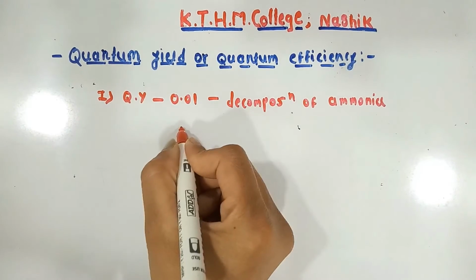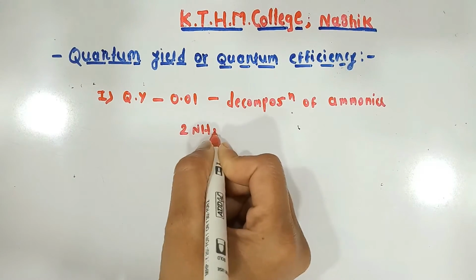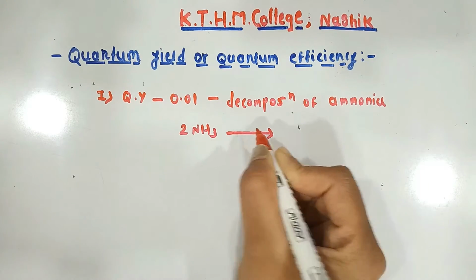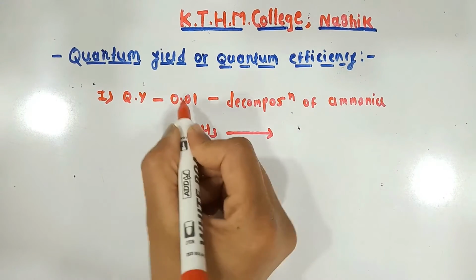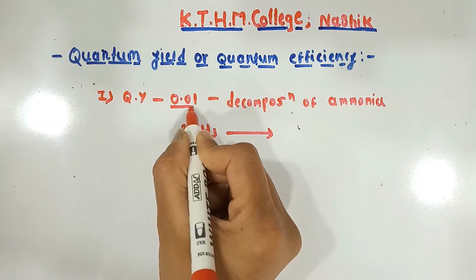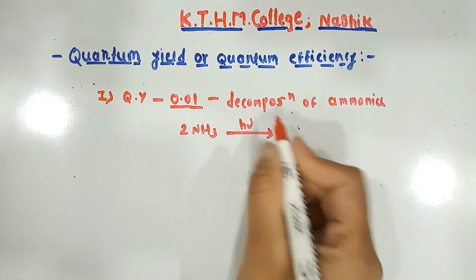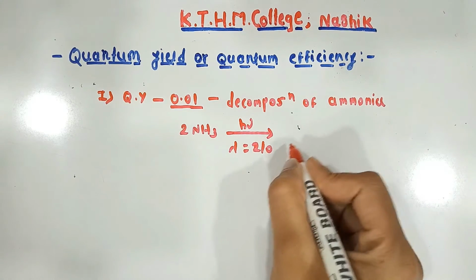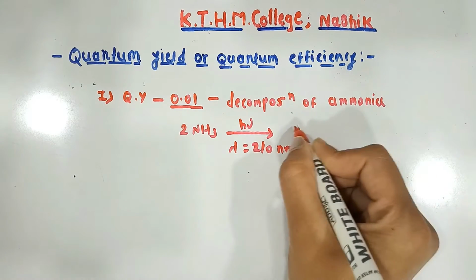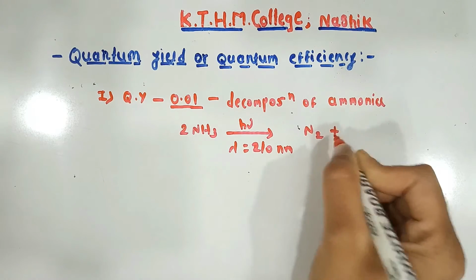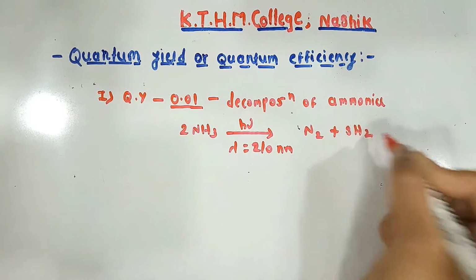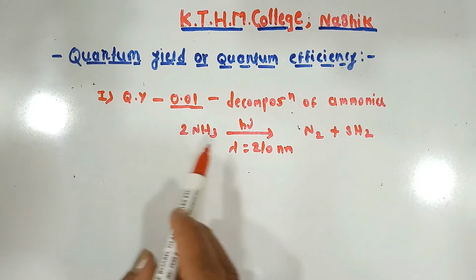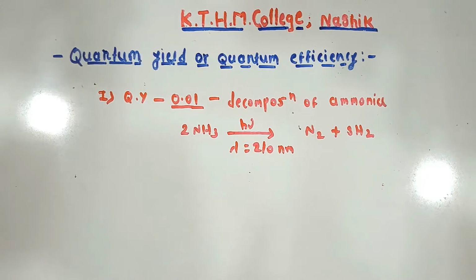Let's see the reaction: 2NH3, with h nu at lambda equal to 210 nanometer, gives N2 plus 3H2. So this is the quantum yield for decomposition of ammonia.